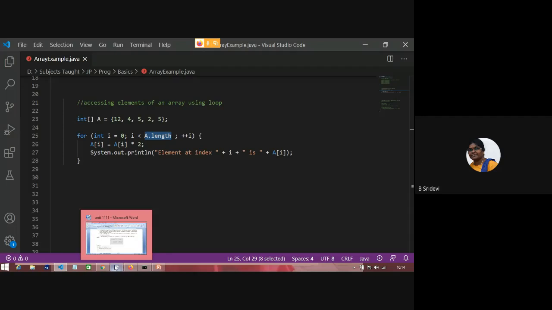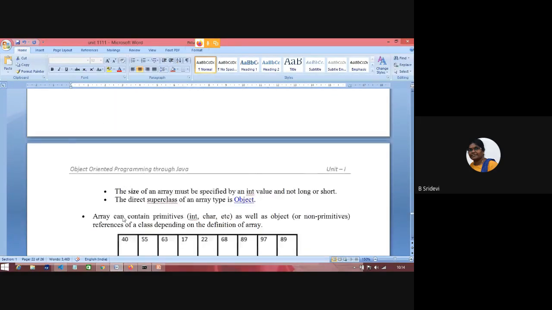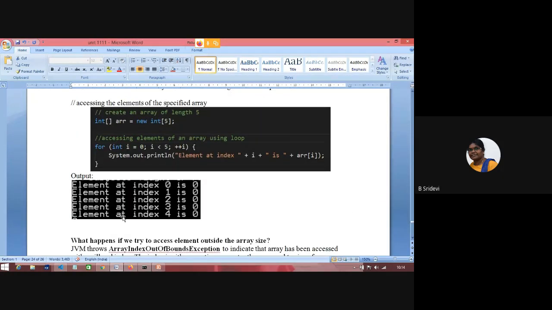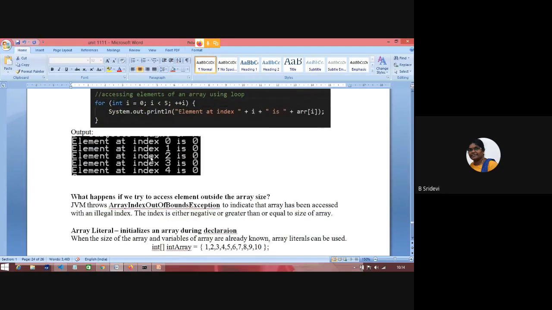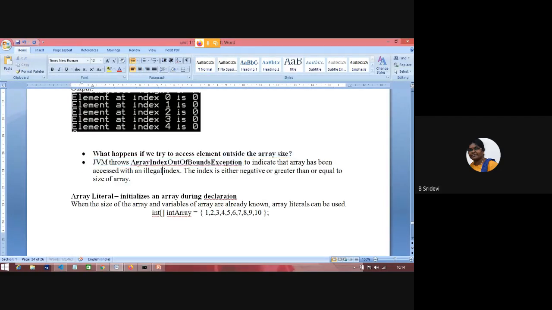So shall we see the theory again? We have seen the for each loop now. We have seen how to access an array element using a for loop, and without using a for loop. And we have also seen accessing outside the array size. What happened?